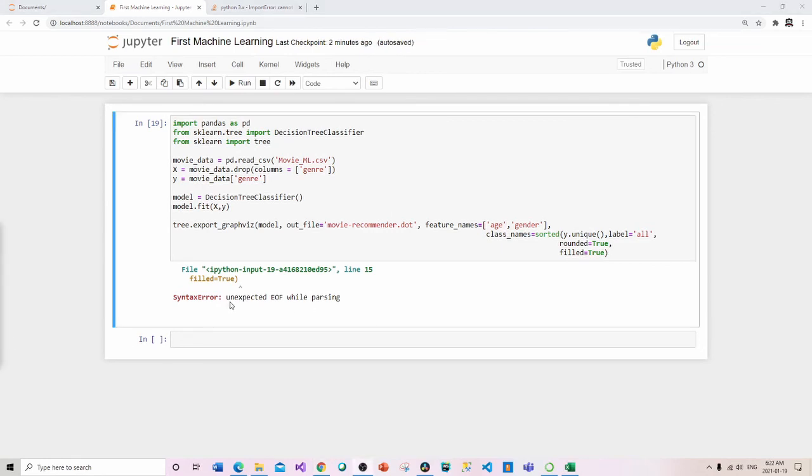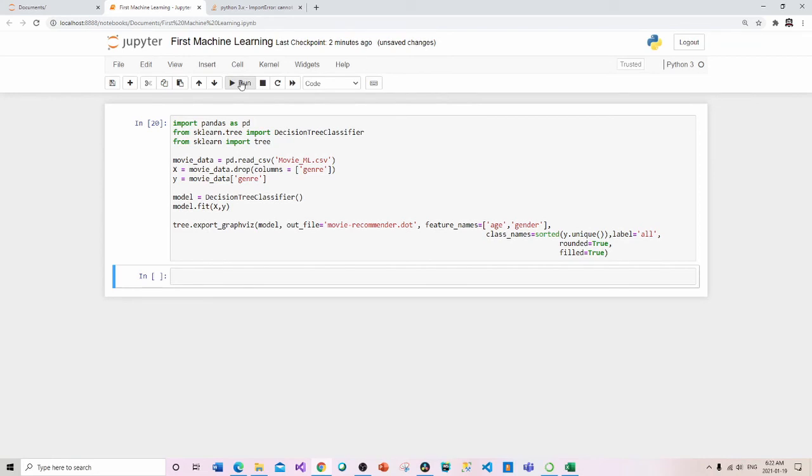And this one says unexpected EOF or end of file while parsing. And what that kind of indicates to me is that there's an imbalance somewhere in my bracketing. And if I go up to unique, I think that's where that issue happens to be. And it will change the balance of my brackets, and you can see this one turned to green. And let's try that one more time. And great, it actually did.